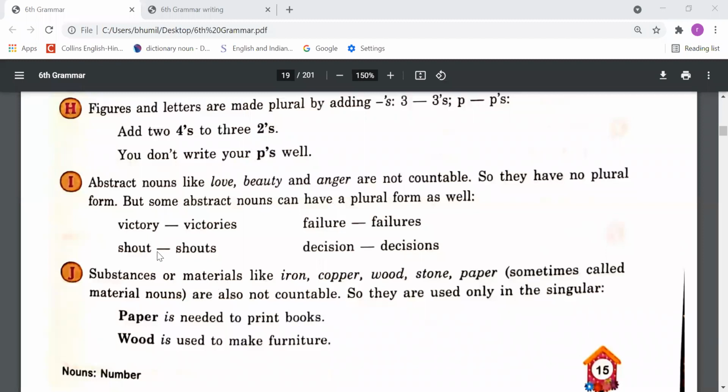Point number I. Abstract nouns like love, beauty, anger are not countable, so they have no plural form, but some abstract nouns can have a plural form as well. As we have studied, abstract nouns are uncountable, so there is no plural form of uncountable nouns. But some words are abstract nouns and despite that, they are countable and we can make them plural. Like victory, victories. Shout, shouts. Failure, failures. Decision, decisions.